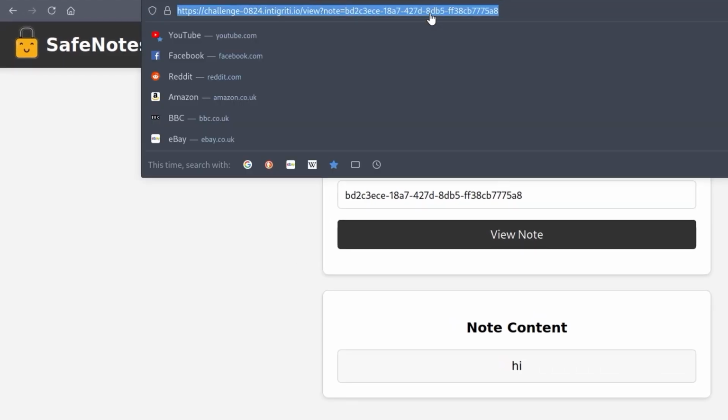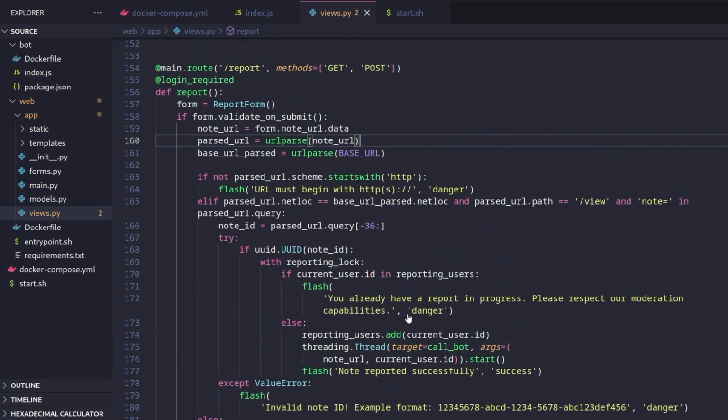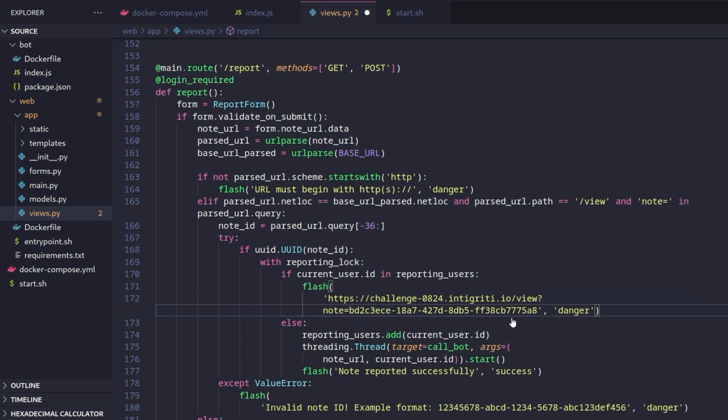Okay, so let's put that together as well. Let's just try and visualize how this might look. Maybe you want to do this with some debugging statements or something, but let me just put this here for now, then we'll undo it. All right, so we know it's got to begin with HTTPS or HTTP. We know that the net locator has to match here. We know that it has to have the path set to /view, so we can't change any of this. This is how it has to be. After that, we know that the query has to contain this.